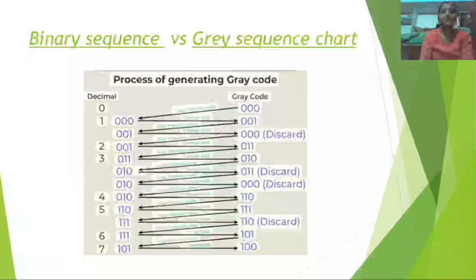Here is the process. First, keep the MSB the same, and then each next Gray bit is the binary bit XOR the previous binary bit. Applications of Gray code: rotary encoders and sensors to avoid misleading positions in digital communication, reducing error changes. Karnaugh map simplification of Boolean expressions, and error minimization, ensuring only one bit transition.